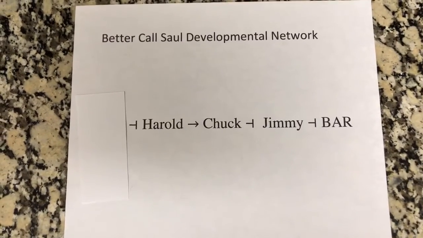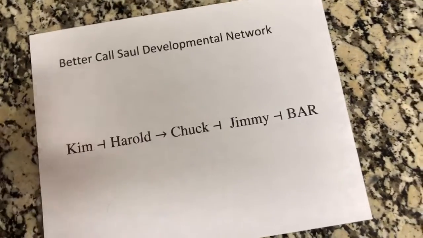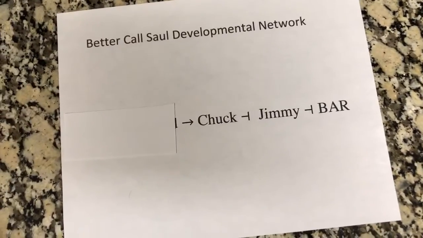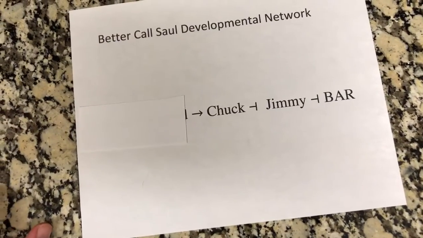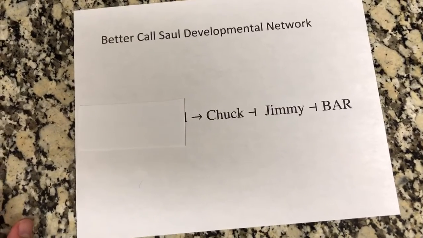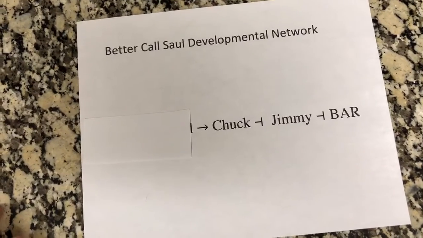But let's imagine that the budget was too low for the TV series and they removed Kim and Harold. Well, here we see that Kim would no longer repress Harold, who is needed to activate Chuck. So Jimmy would have no one testifying against him to keep the Bar Association from denying his request, and he would then get his license back.